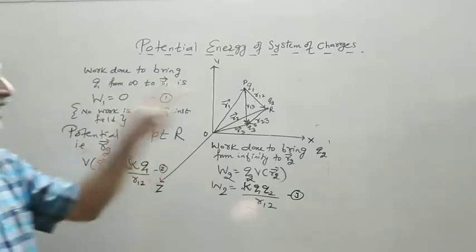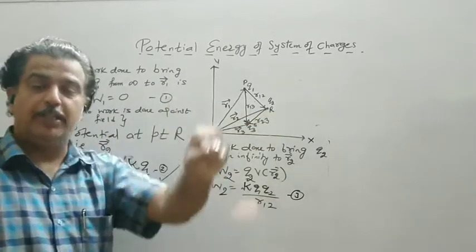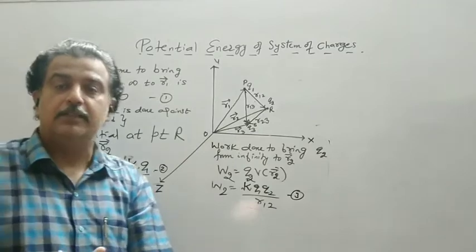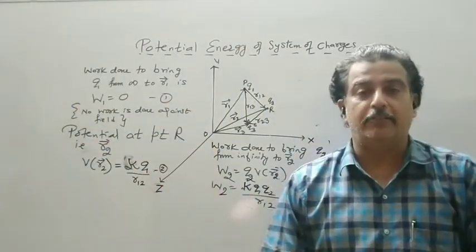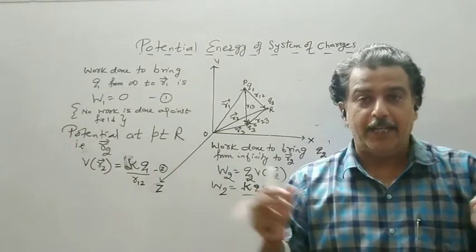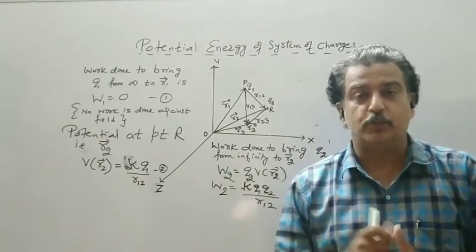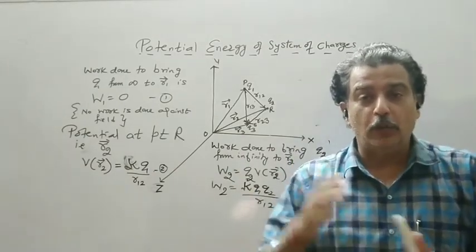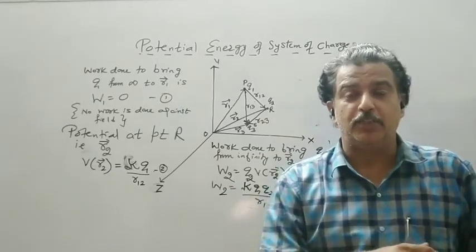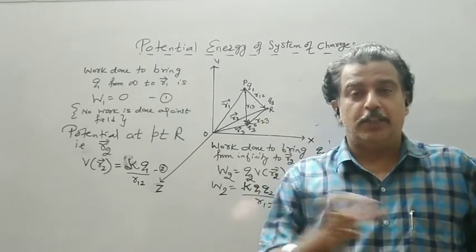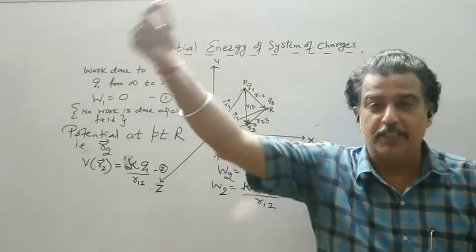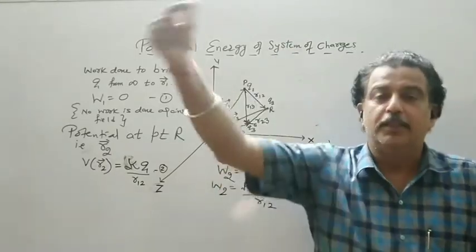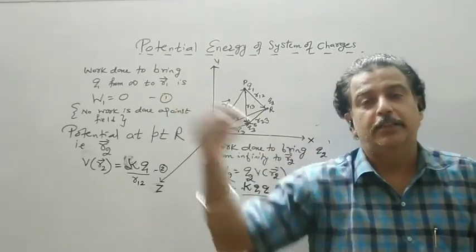Then find the potential. The points will be given to you, and how to arrange the charges will be given to you. Arrange 3 charges at the vertices of a triangle, or arrange 4 charges at the vertices of a square. When I say find the potential energy of the system, it is not that all 4 charges will be arranged simultaneously. First charge will be brought, then second, then third, then fourth.